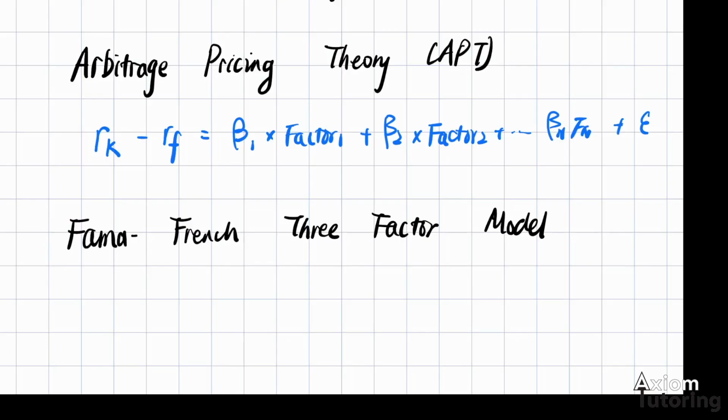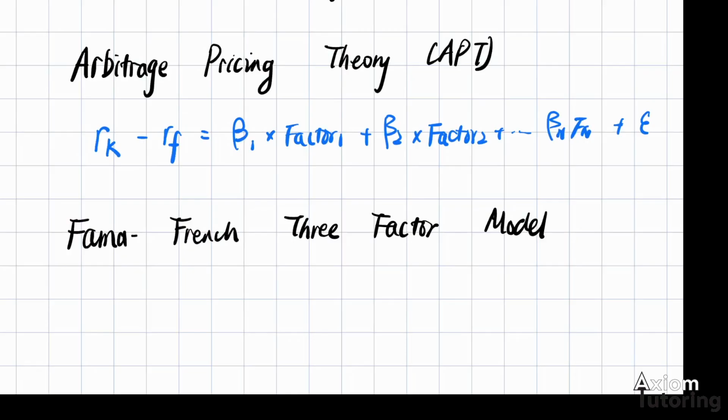As long as you can identify those factors and you think they're meaningful and significant, then you can put them into this model, and then you can calculate the expected return for any given risky asset. So now the task is to identify the factors.